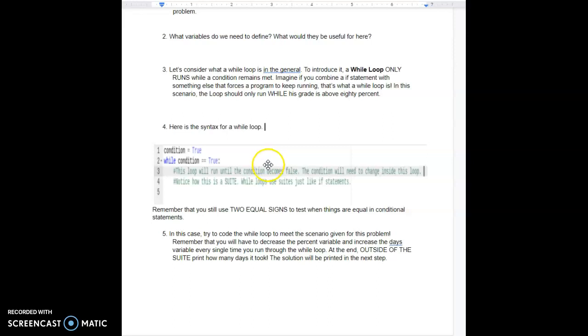Remember that you will have to decrease the percent variable and increase the days variable every single time you run through the while loop. At the end, outside the suite, print how many days it took. The solution will be printed in the next step.